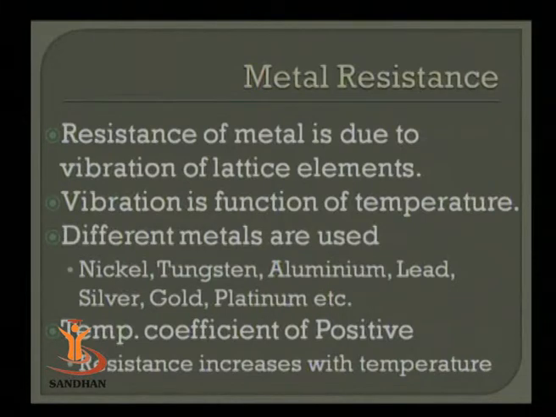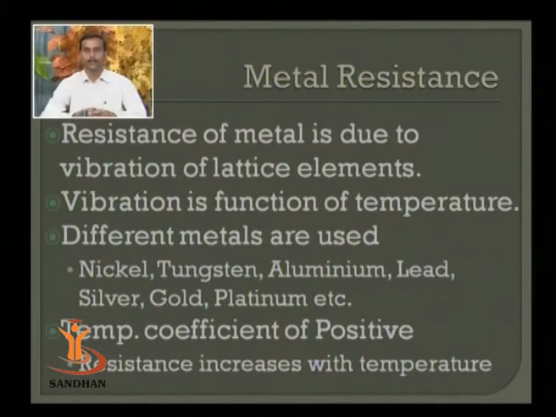What metals are preferred in manufacturing of metal resistors? They are nickel, tungsten, aluminium, lead, silver, gold, platinum, etc. The famous name that you may have heard is PT100. PT100 is a 100 ohm platinum wire at 0 degrees Celsius, normally utilized as an industrial standard for temperature measurement. All the metals offer a positive temperature coefficient. It means the resistance will go on increasing with temperature.